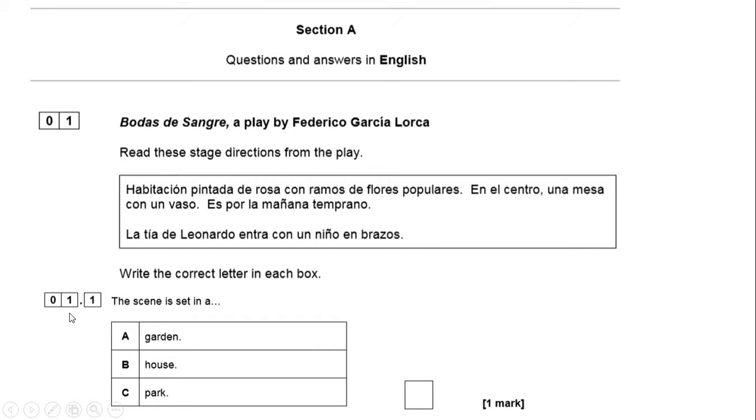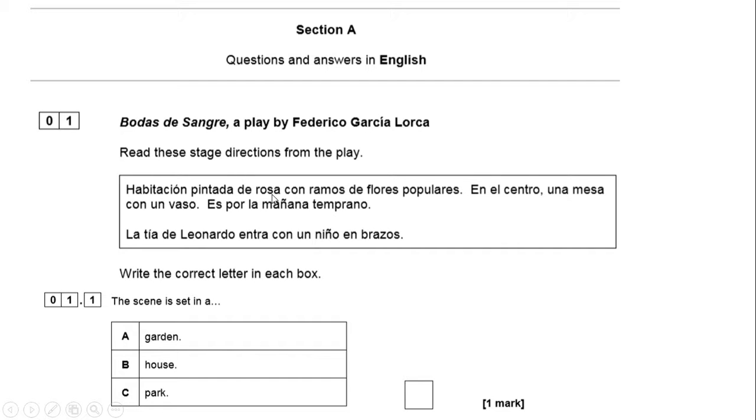So the first thing is there's 4 parts to this, and typically with questions like this, the 4 parts, you'll get the answer from 4 separate sentences. So the first part, I'll expect to get the answer in the first sentence, second part in the second sentence, etc. So it says 1.1. The scene is set in A garden, B house, C park. So let's have a look at that first sentence.